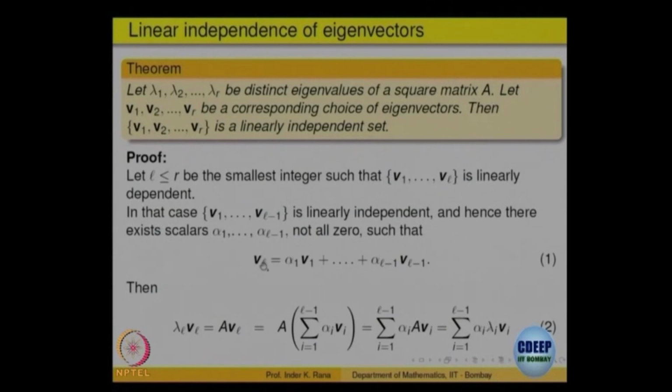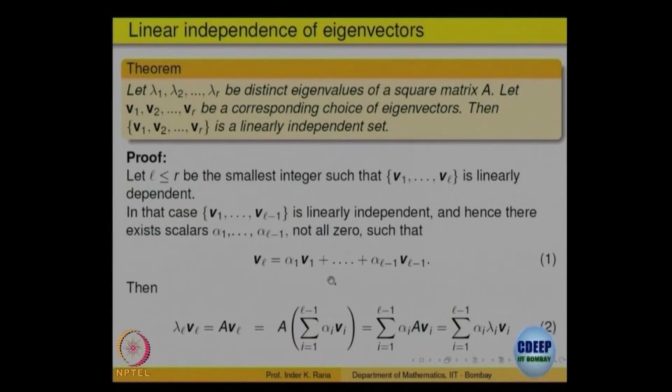From this equation also I can multiply both sides by lambda L. What is lambda L VL? That is alpha 1 lambda L V1 plus ... plus alpha L minus 1 lambda L VL minus 1. So, I can multiply this equation on both sides by lambda L and I will get another value of lambda L VL. These two must be equal.